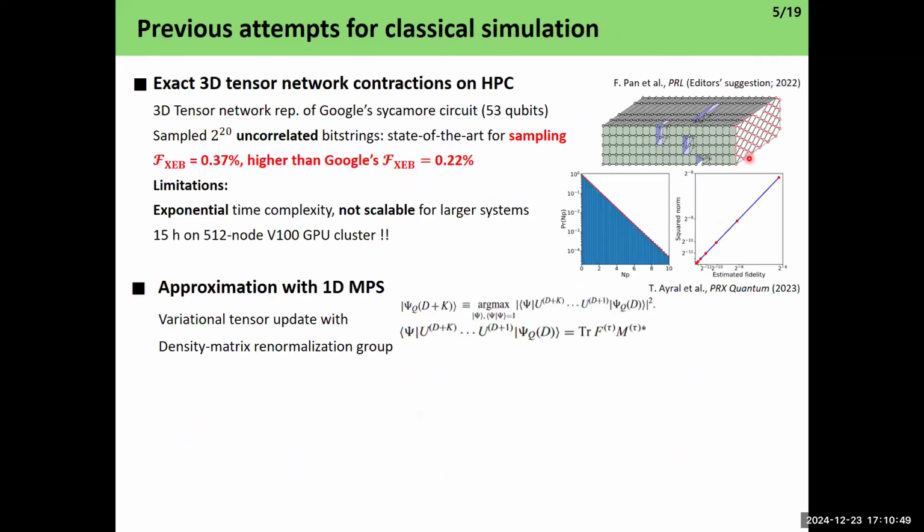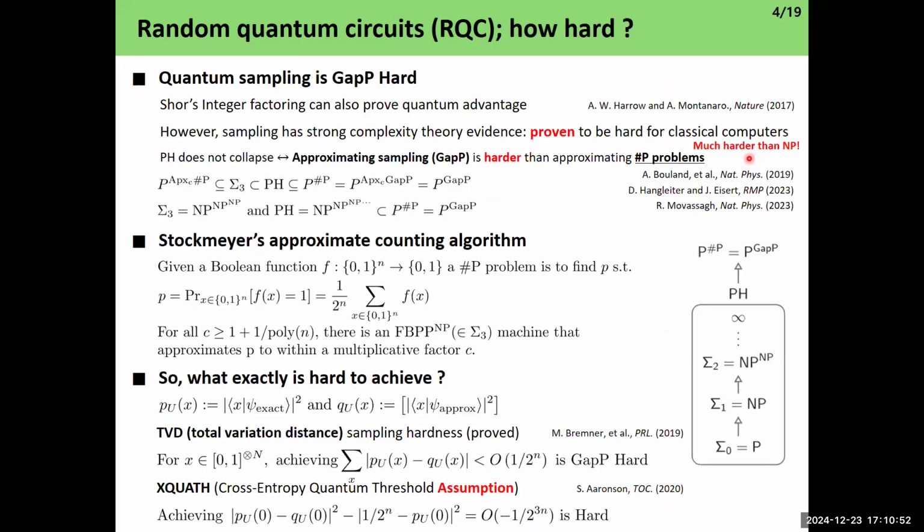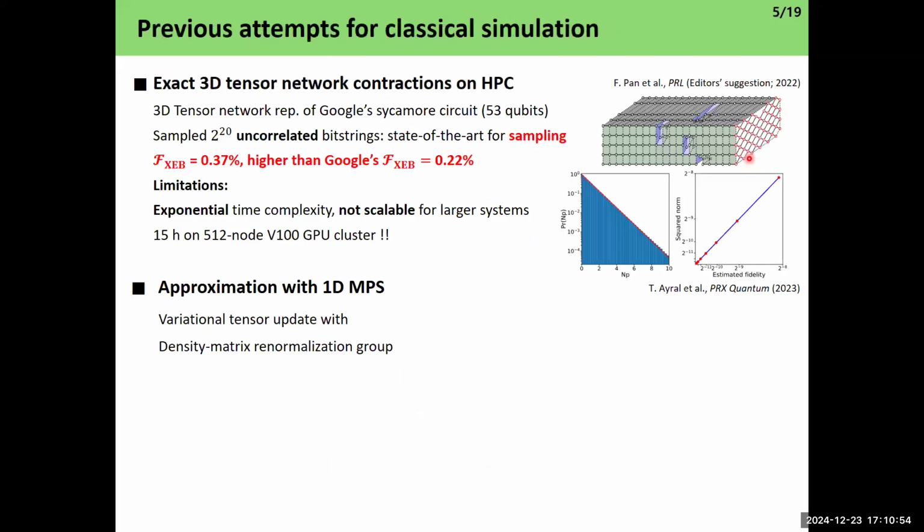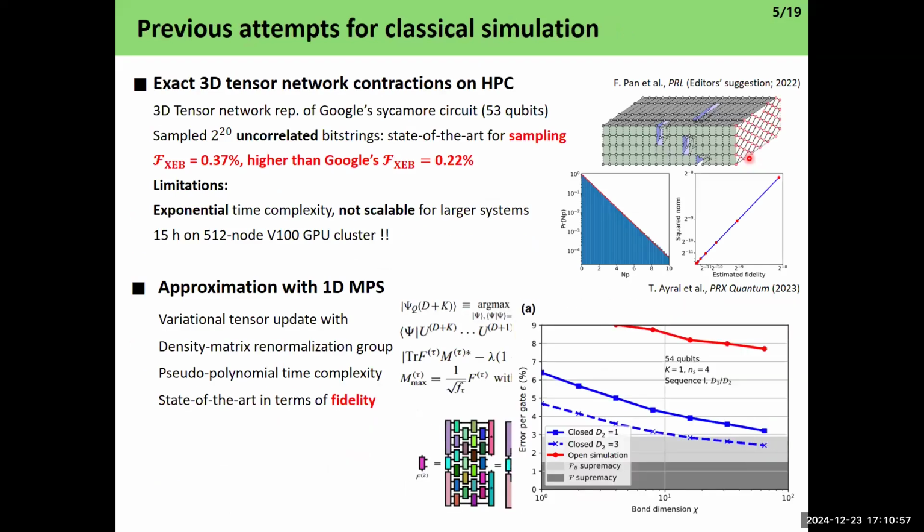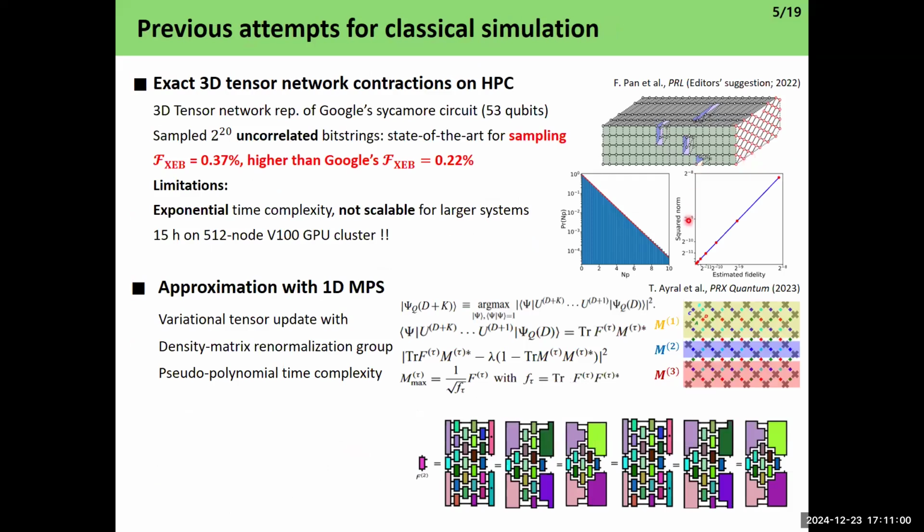But the problem is, as I told you, random quantum circuits are very hard, but there have been previous attempts to classically simulate random quantum circuits. I will skip the details and just sketch a few. In 2022, published in PRL, the Chinese Academy of Sciences performed 3D tensor network simulations on random quantum circuits. They used 53 qubits with 20 circuit depths. They constructed the entire quantum circuit with 512 GPUs, which takes about 15 hours, and they achieved better fidelity than Google's experiment in 2019.